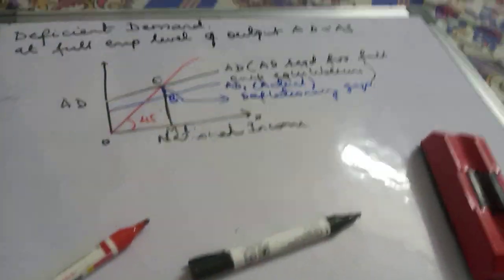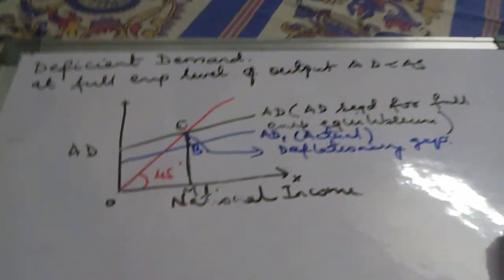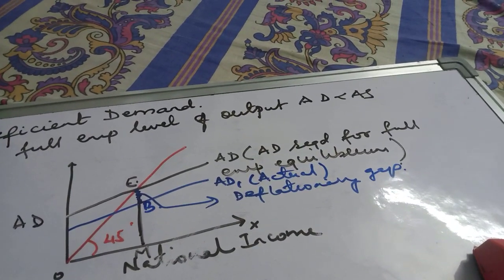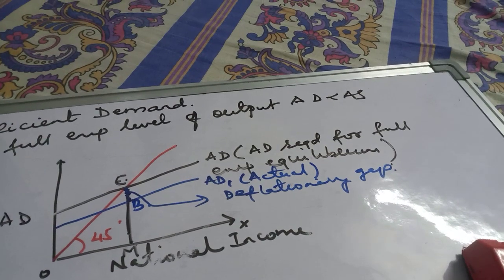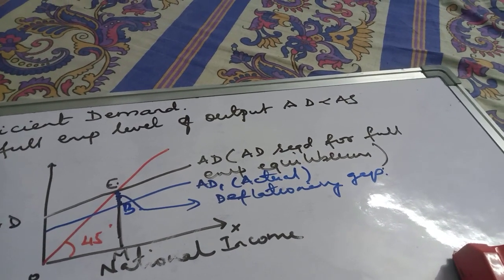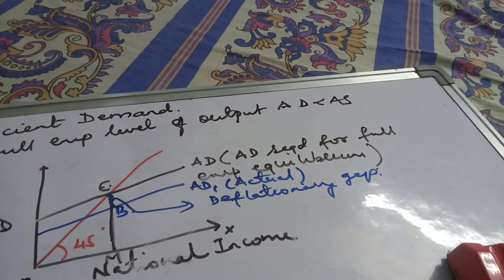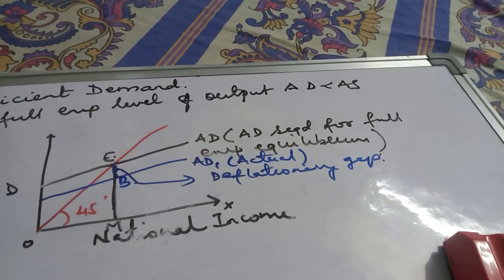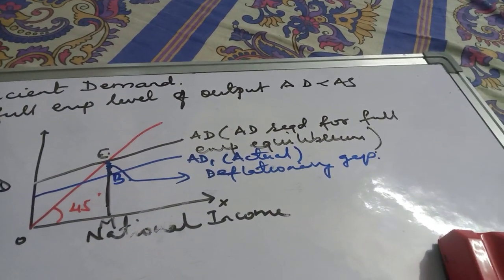Okay, now if you see this diagram very carefully, you find that the situation of deficient demand is depicted in the diagram.